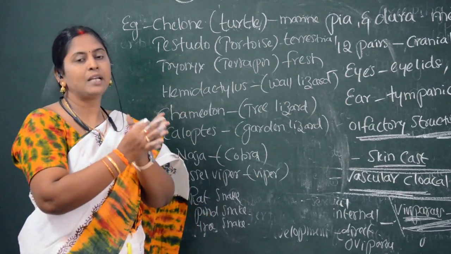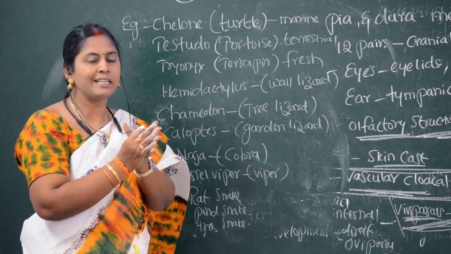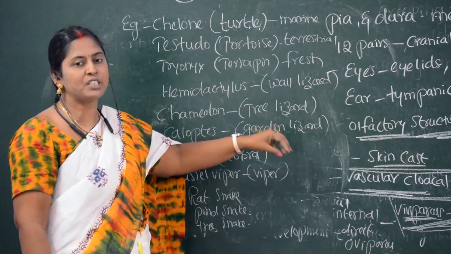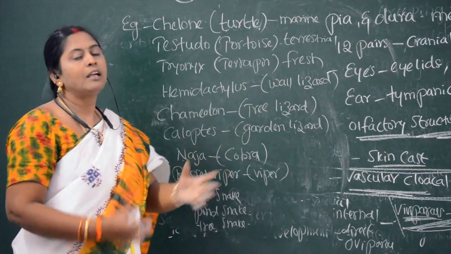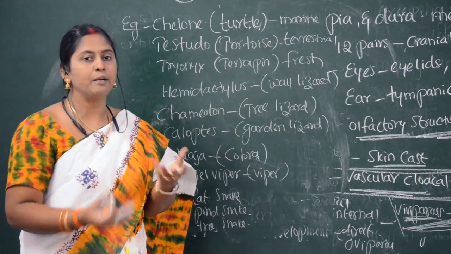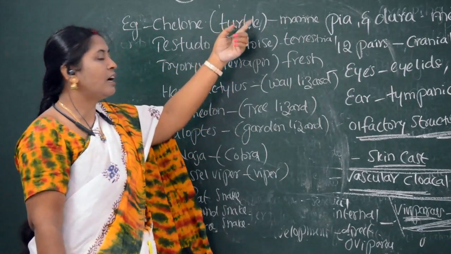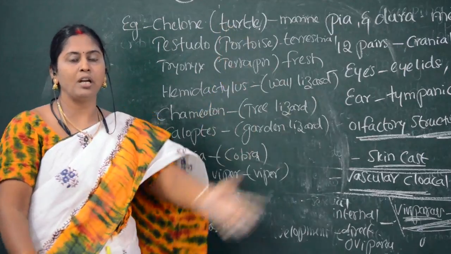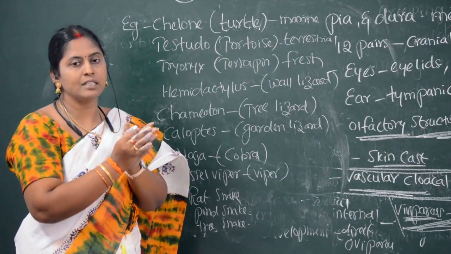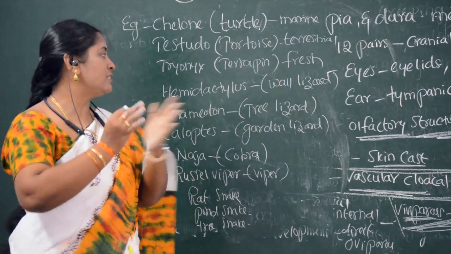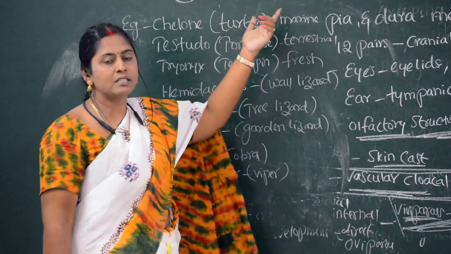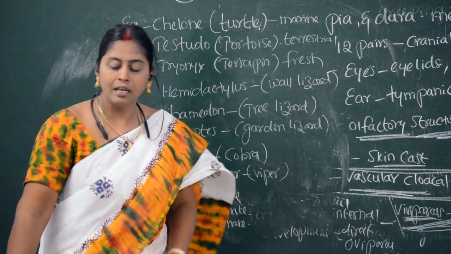Extinct means they already died, so we will call them fossils also. The extinct reptiles are dinosaurs, which we call terrible lizards.